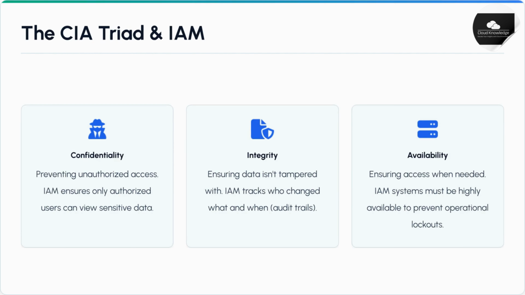IAM is fundamental to the CIA Triad. For confidentiality, IAM prevents unauthorized access. For integrity, it tracks changes via audit trails. For availability, IAM systems must be highly available to prevent operational lockouts.